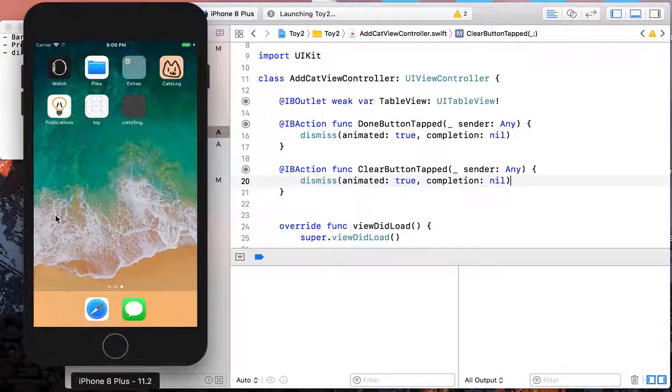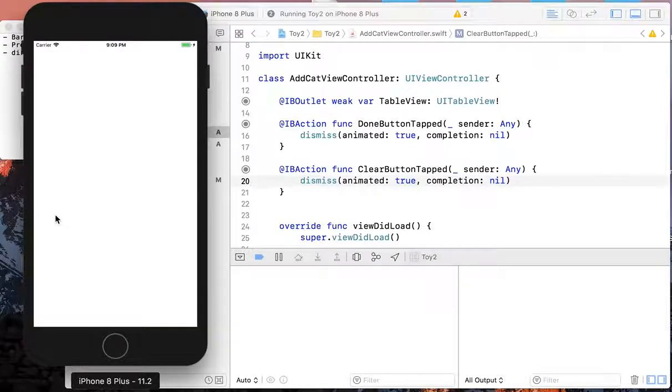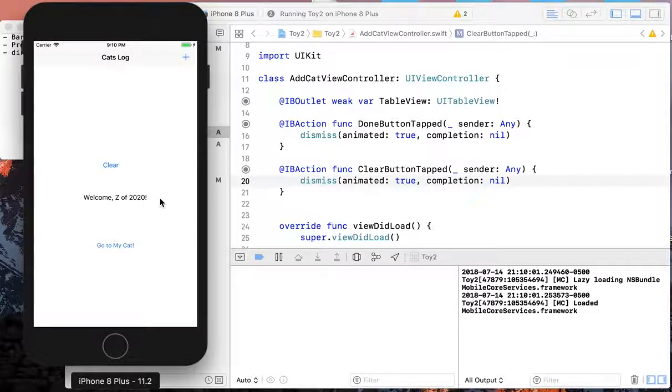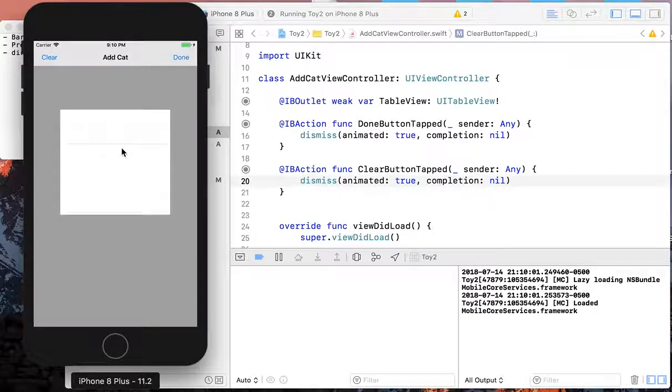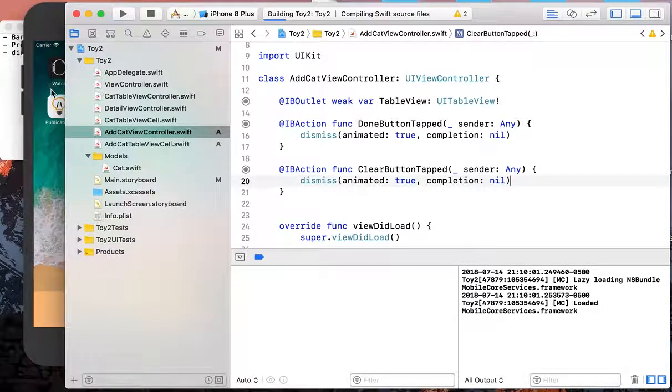And yeah. So actually, let me show you what it currently looks like. So we have a plus sign now here, and then in the middle we have our little view controller, and also when we click clear and done, there's nothing happening. So let's recompile it again.